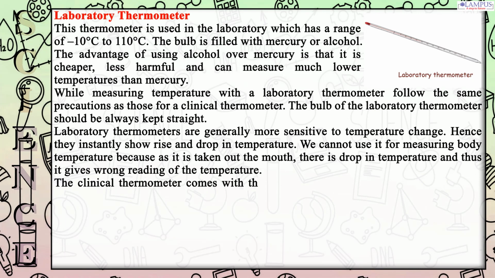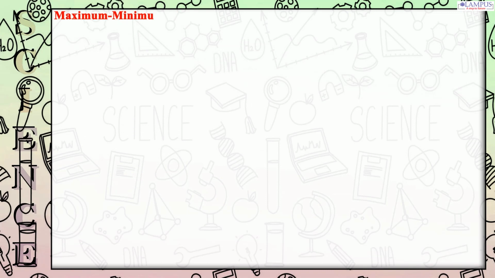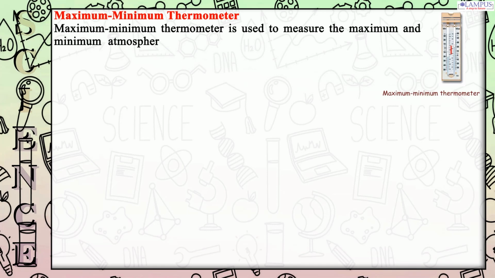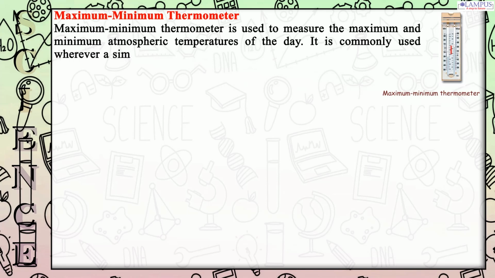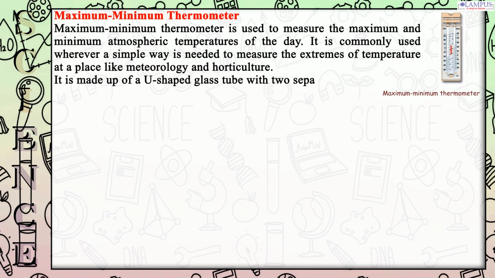The clinical thermometer comes with a kink which solves this problem of sudden drop in temperature. Maximum minimum thermometer. The maximum minimum thermometer is used to measure the maximum and minimum atmospheric temperatures of the day. It is commonly used wherever a simple way is needed to measure the extremes of temperature at a place, like meteorology and horticulture.